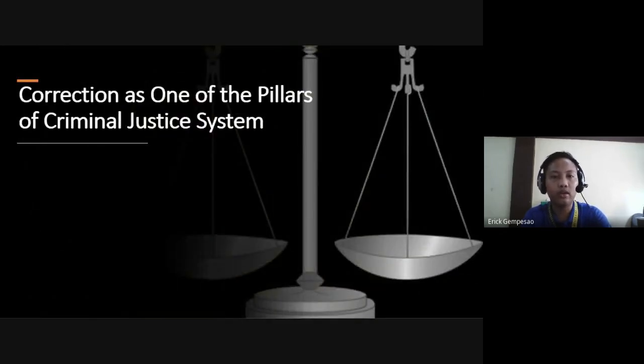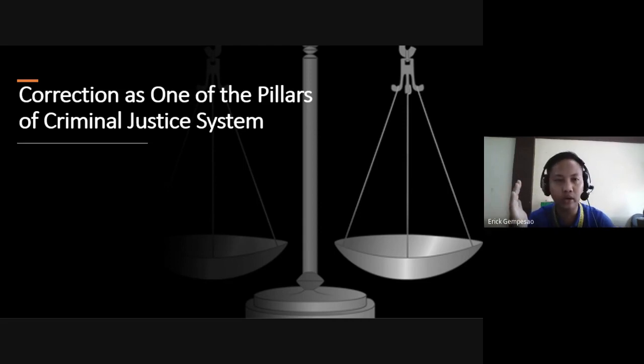Correction is one of the pillars of the criminal justice system. We have five pillars: number one, law enforcement, then the prosecution, the court, and correction. And the last one is community.